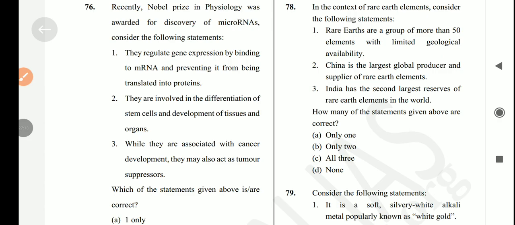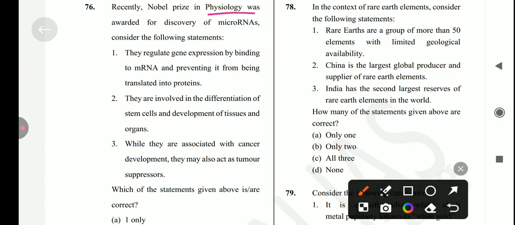recently Nobel Prize in Physiology was awarded for discovery of microRNAs. Consider the following statements. So first statement is they regulate gene expression by binding to mRNA and preventing it from being translated into protein. Is it true? Yes, it's a correct statement.